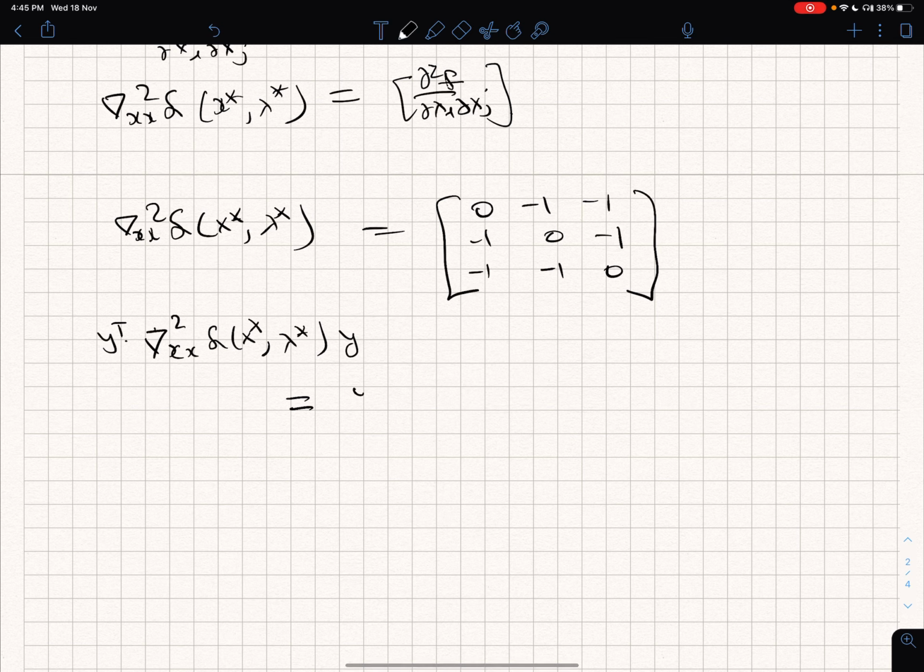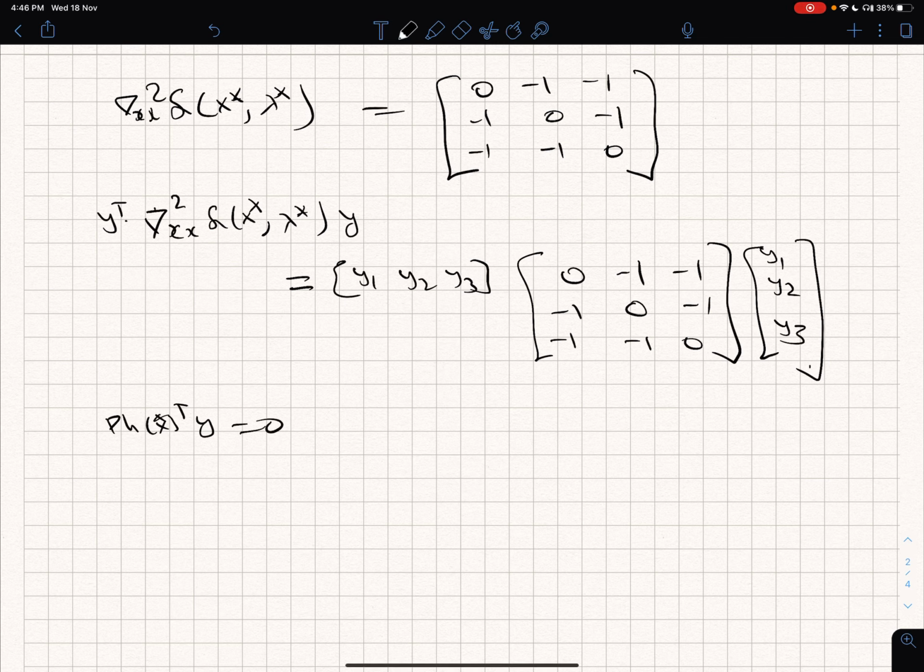This is going to be y1, y2, y3 times the matrix 0, minus 1, minus 1; minus 1, 0, minus 1; minus 1, minus 1, 0, times y1, y2, y3. And what is the restriction on y? The restriction on y is, at x star, this should be equal to 0, but my h of x is x1 plus x2 plus x3 minus 1.